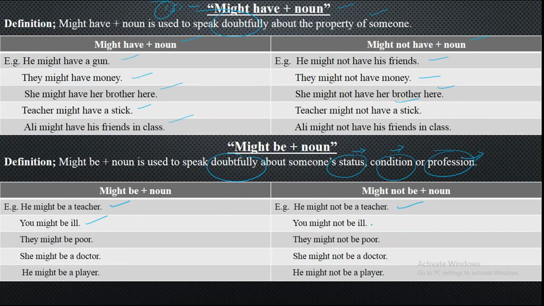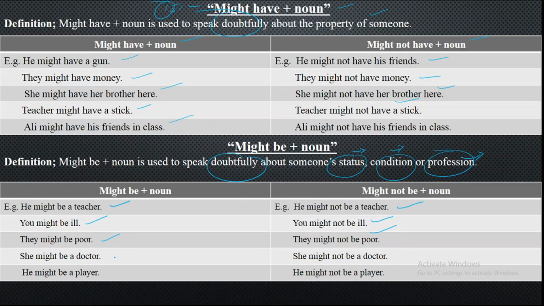You might not be ill. When someone is ill and is working too much, showing himself too active, you could say he might not be ill then. They might be poor and they might not be poor. They might be poor. You can see his condition, but he has not shown this to someone. He is too much of an egoist and he does not show it to somebody. That is what you say. They might be poor and they might not be poor.